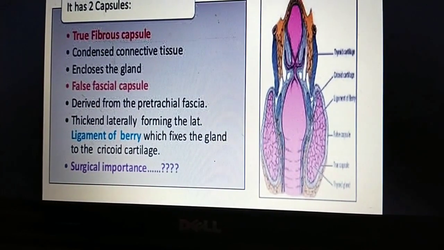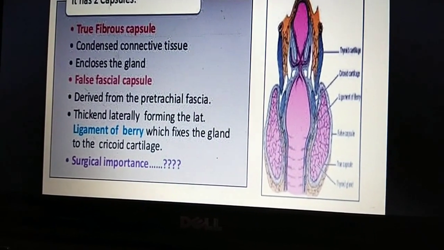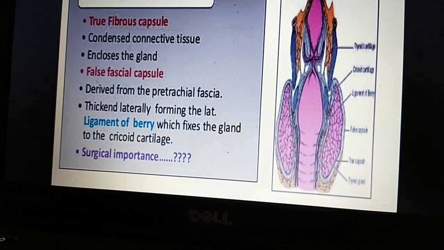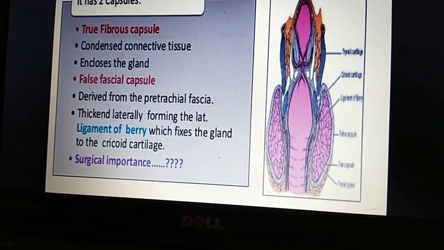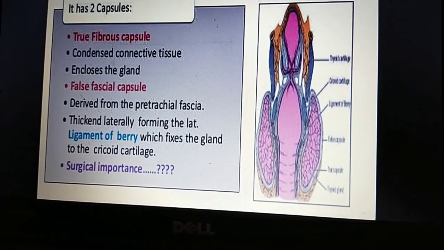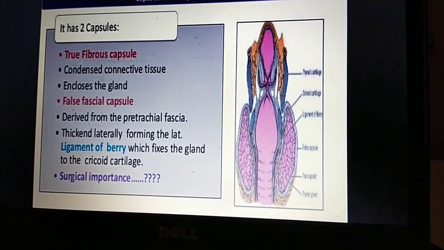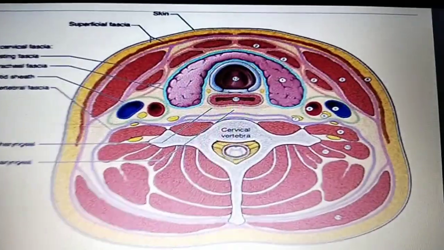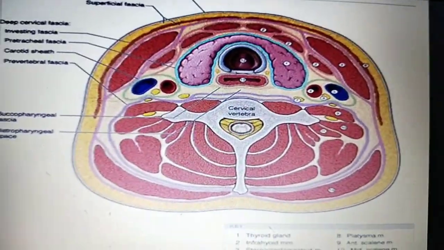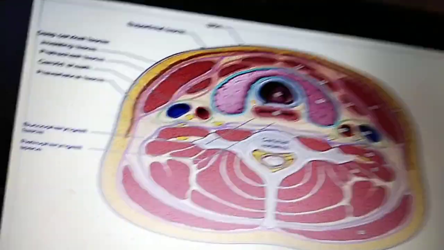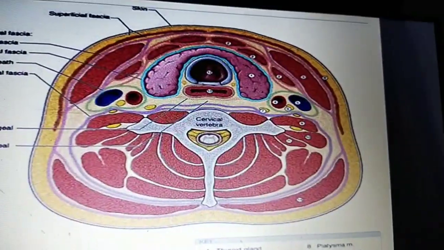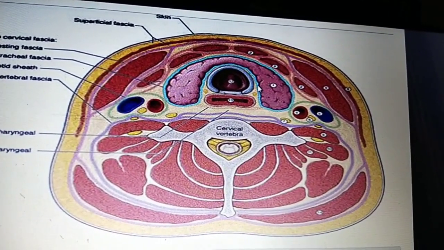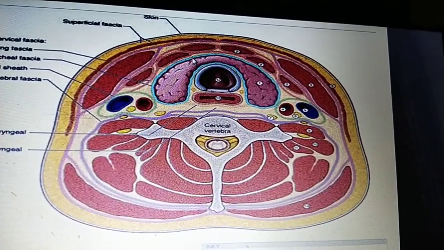During deglutition, there is movement of the gland. It is because of the false capsule and the ligament of Berry. During surgery, you can remove the thyroid gland with these capsules without injuring the true capsule. You can see here the cross section of the neck. This is the trachea, this is the esophagus, and this is the thyroid gland.